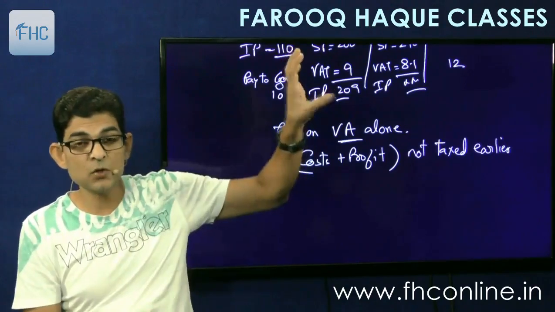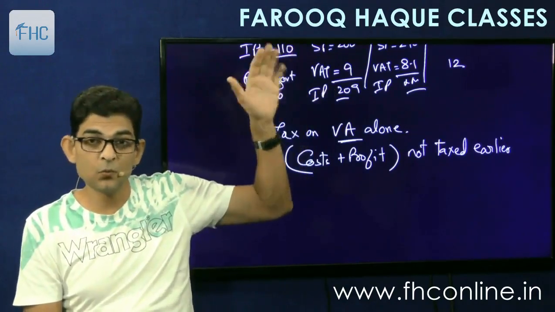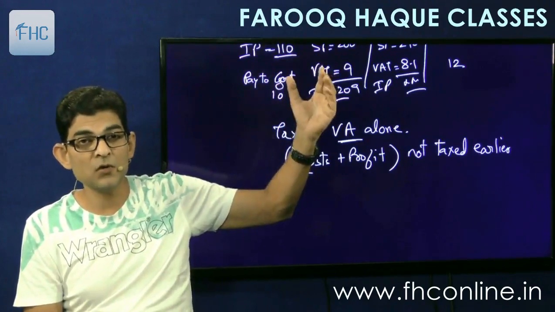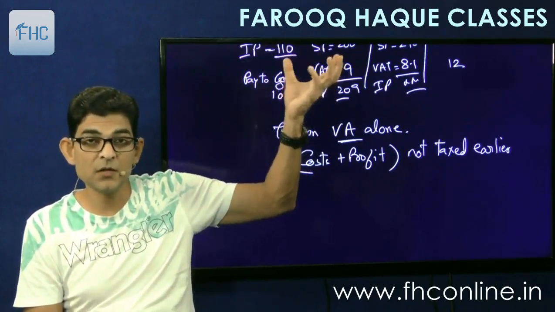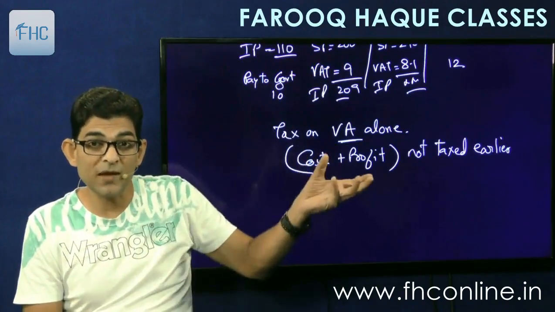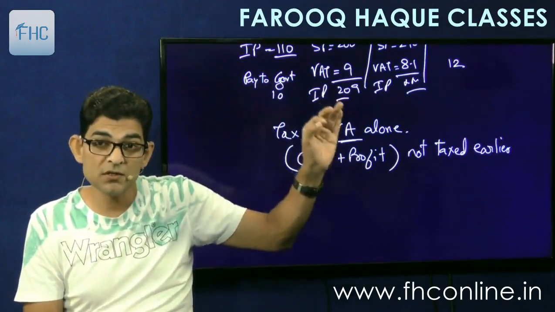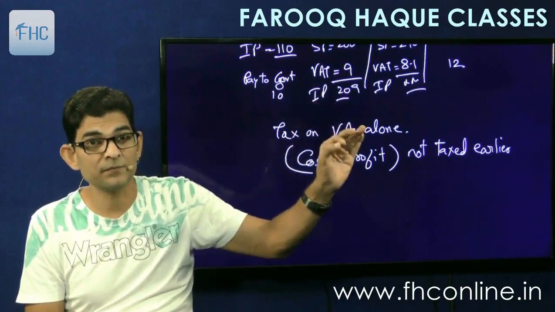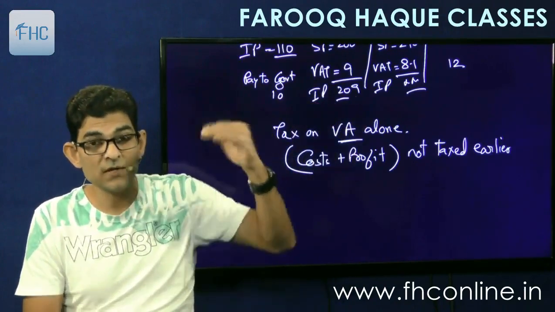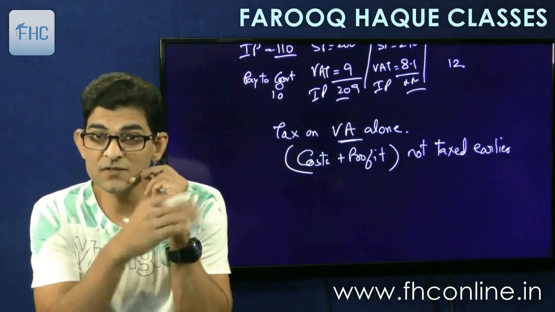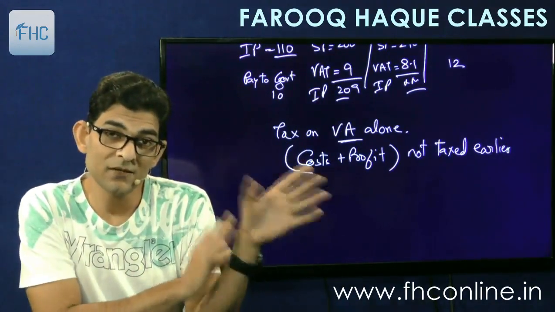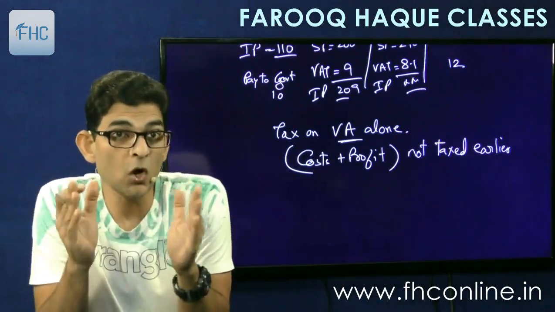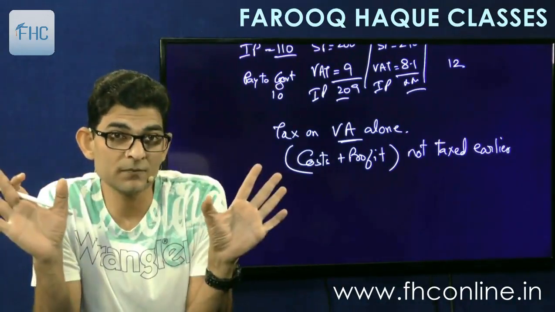Any cost which has not been taxed at the earlier stage will become part of value addition. If any cost has been charged earlier, then it will not form part of value addition. So if any services or goods are procured which have been charged earlier, those expenses will not be my value addition.